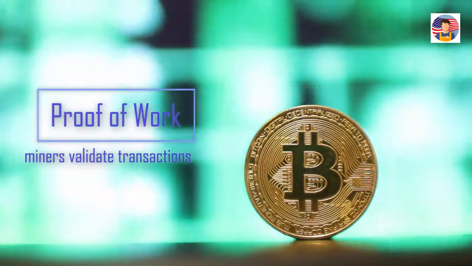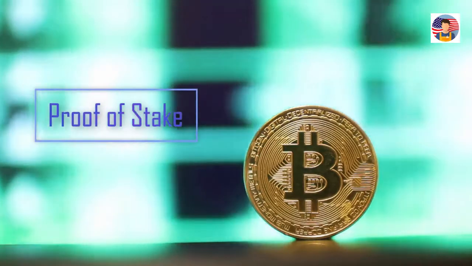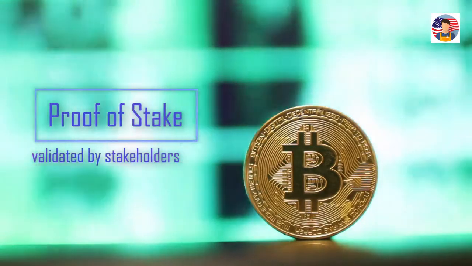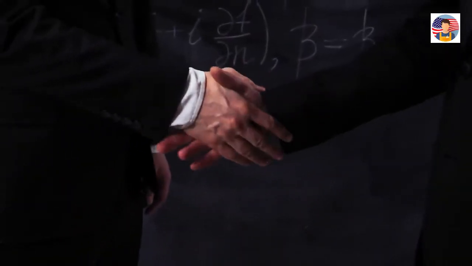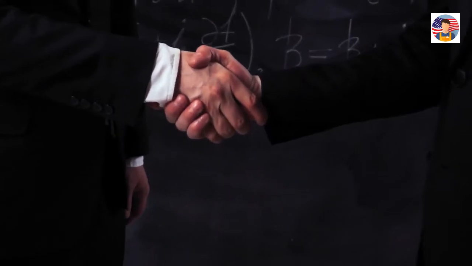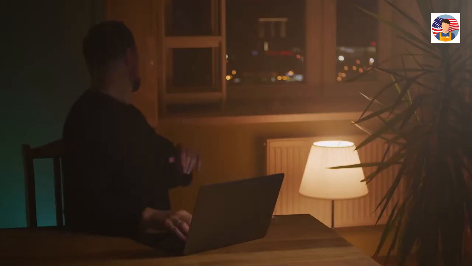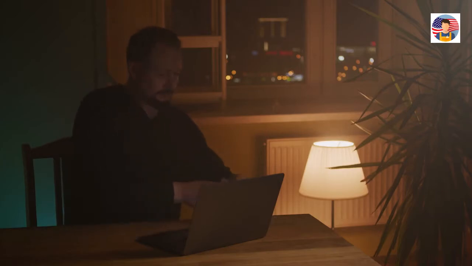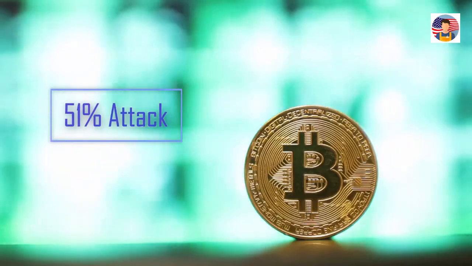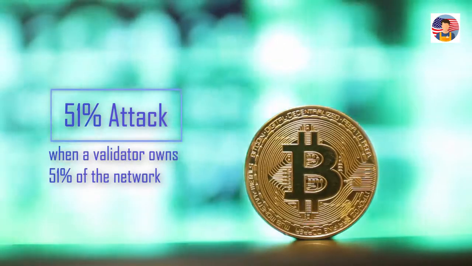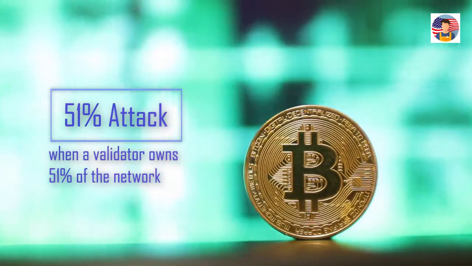A coin that can be mined is known as a proof-of-work coin. This is a term used in opposition of proof of stake, where transactions are validated by stakeholders. Stakeholders are people who own a certain amount of the currency and lock it in a wallet to validate transactions. While proof of stake is becoming more viable thanks to advances in technology, it is generally considered more vulnerable to what is known as a 51% attack. A 51% attack can be executed when a validator owns more than 50% of the total volume of the coin.